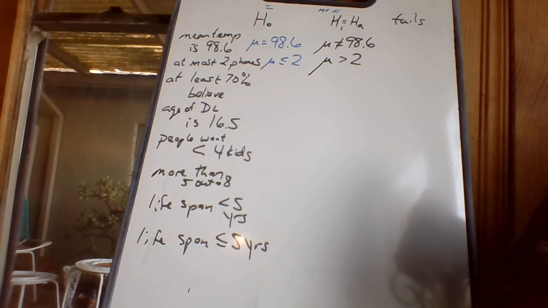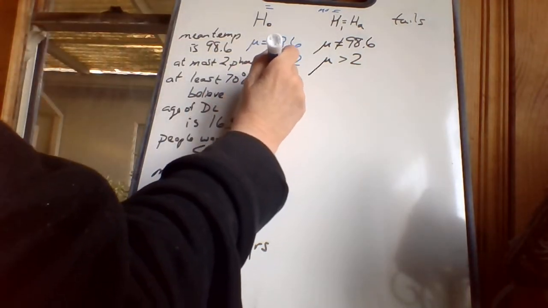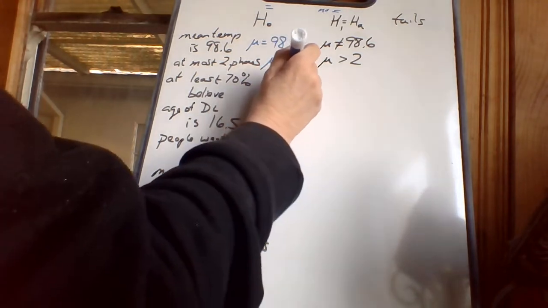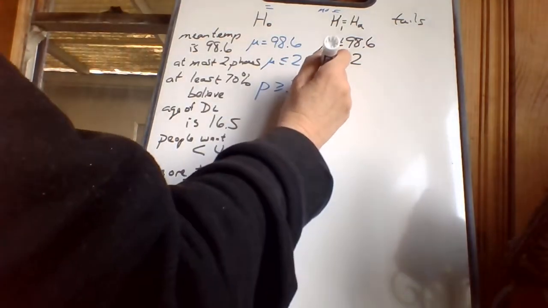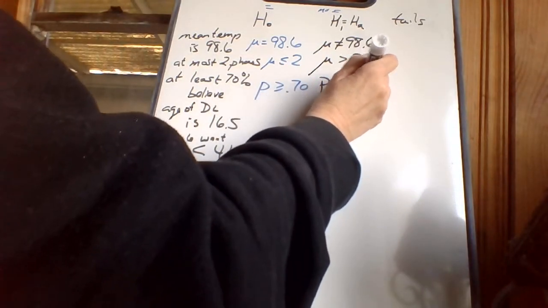At least 70% believe in, what do they believe in? Aliens. Okay, at least 70% believe. So it could be 71%. It's at least 70%, but it might be more. Could be 71%, 72%, could be just 70%, but it's definitely not 69%. It's greater than or equal to 70%. And the opposite of that is less than 70%.